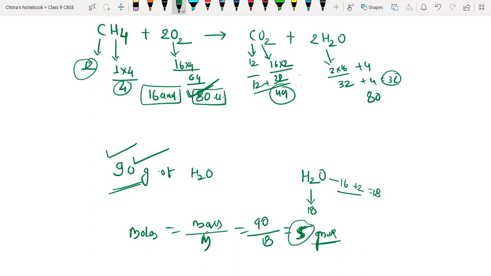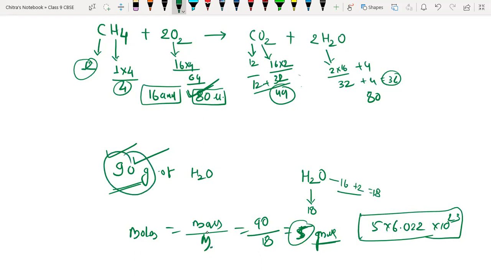So what does 5 moles mean? The number of particles is 5 into 6.022 into 10 to the power 23 particles. If you multiply, you will get the number. So the mass of the substance is directly related to the molar mass. Molar mass: 1 mole is equal to the molecular mass of the substance.